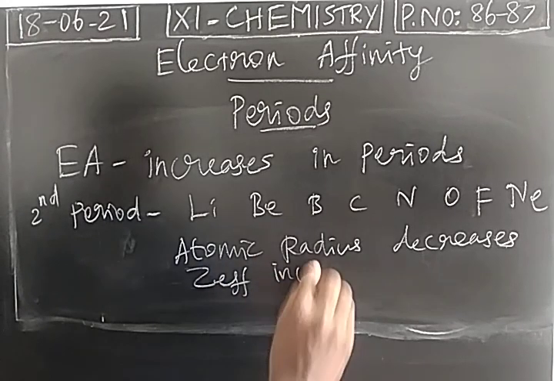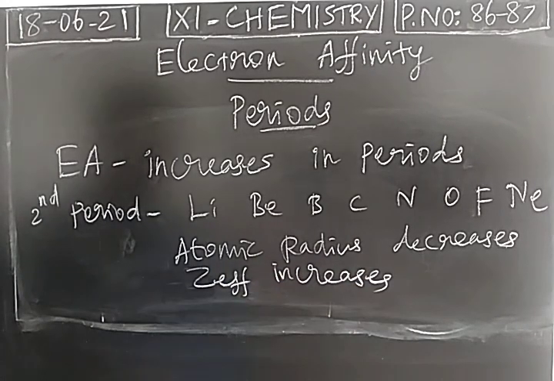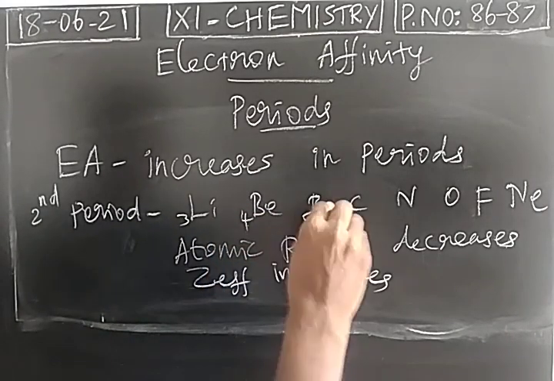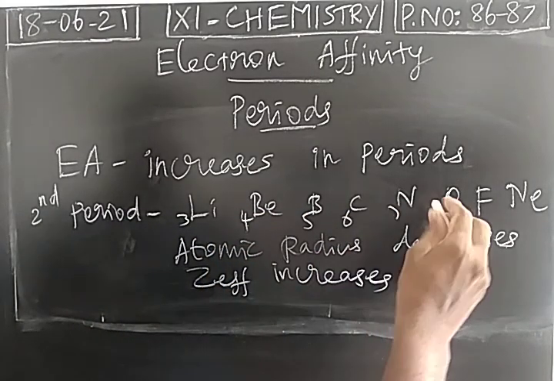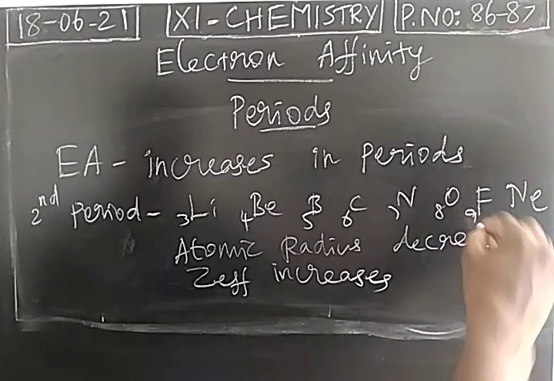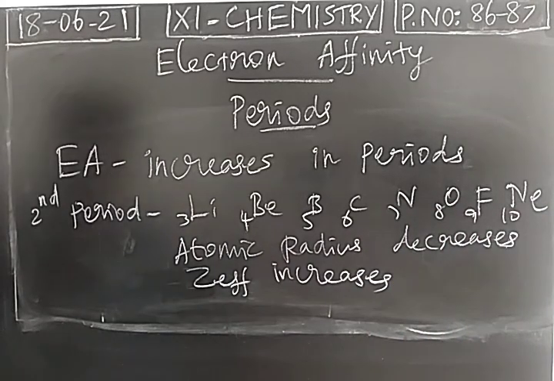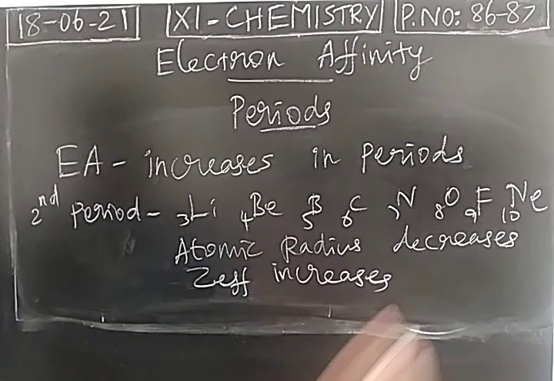Lithium has just 3 protons, beryllium 4 protons, boron 5, carbon 6, 7 for nitrogen, oxygen 8, fluorine 9, neon 10. So left to right, nuclear charge increases. Screening effect will not be the predominant one, so we can say effective nuclear charge increases from left to right. So electron gaining tendency increases from left to right.